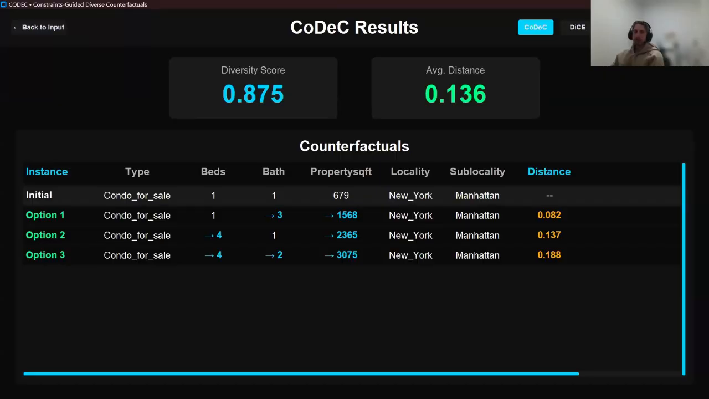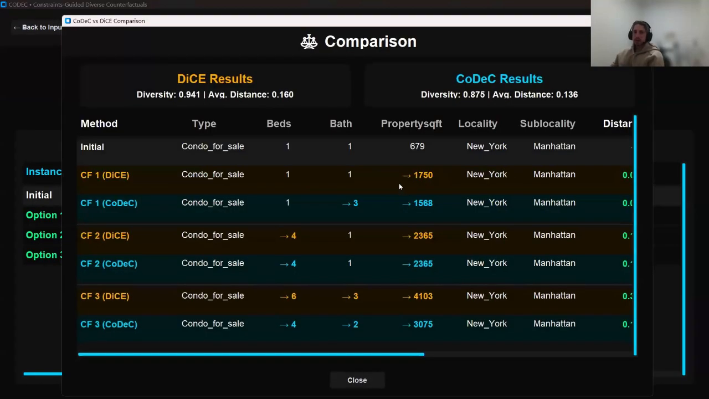Now let's click Compare to show how CoDeC corrected DICE violations. For the first pair, DICE suggested keeping 1 bedroom and 1 bathroom, but simply expanding the square footage significantly. This violates the first constraint. For the same property type, you can't just increase square footage without adding more bedrooms or bathrooms. CoDeC fixes this by increasing bathrooms to 3 while slightly decreasing square footage, maintaining the relationship between size and rooms.